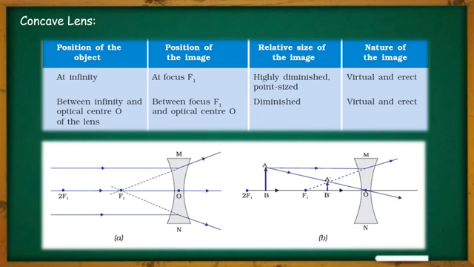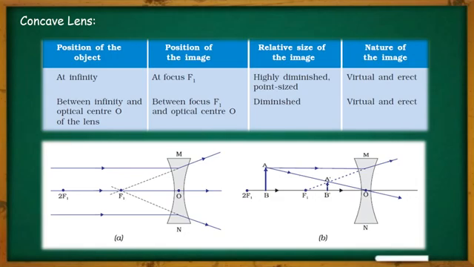Similarly, in the second case, whenever the object is placed at any point between infinity and O, the image will be formed between focus F1 and O. One ray moving parallel to the principal axis diverges away, and another passing through the optical center remains undeviated. If we extend the first ray backward, both rays meet at point A dash, where the image is created. So the position of the image is between focus F1 and O.